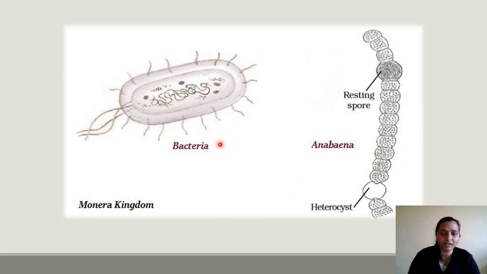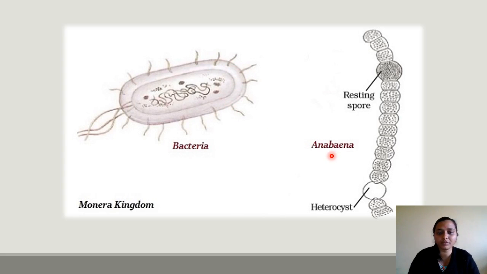This is the bacteria. This is the structure of bacteria. You can see here it is a simple structure. There is no nucleus or organelle present. It is simply a plasma membrane covering, and cilia is projecting out for locomotion.